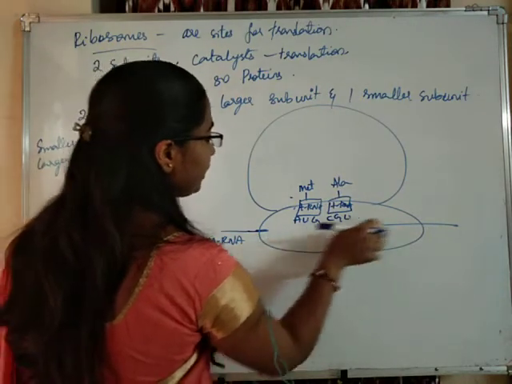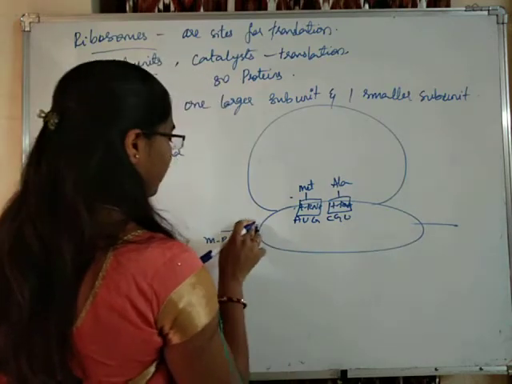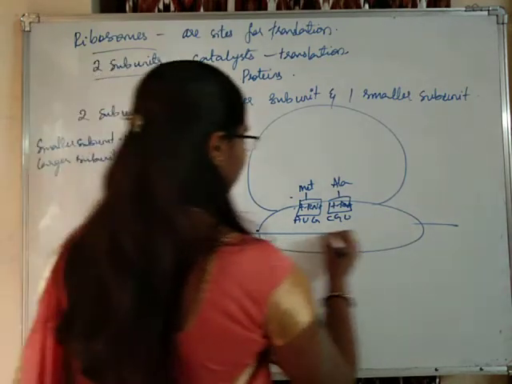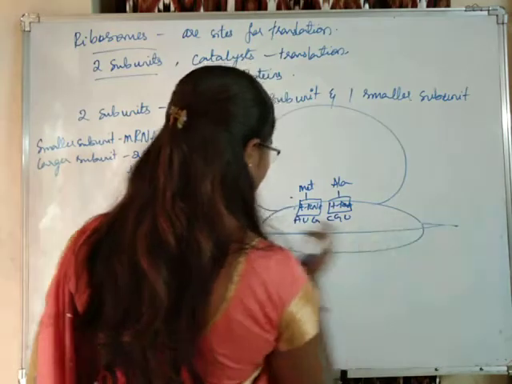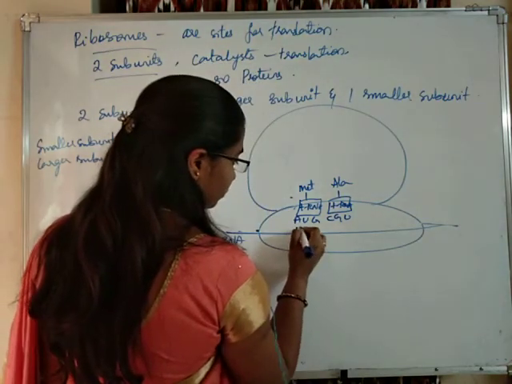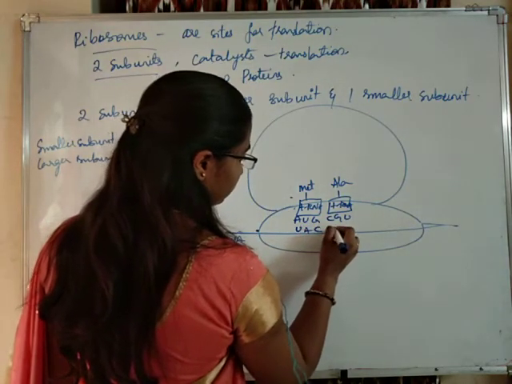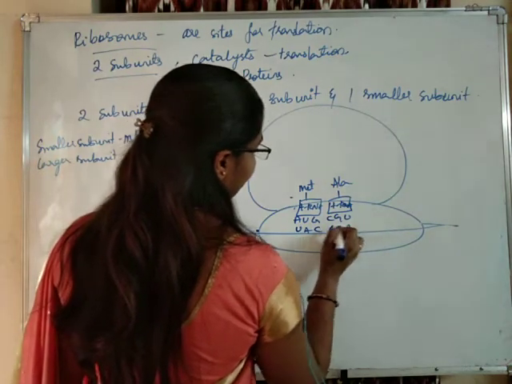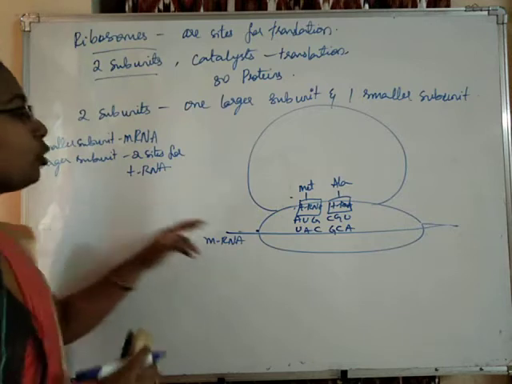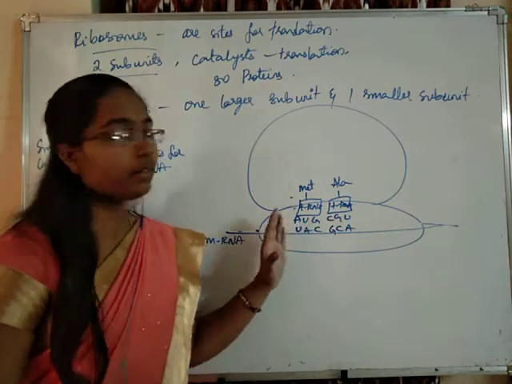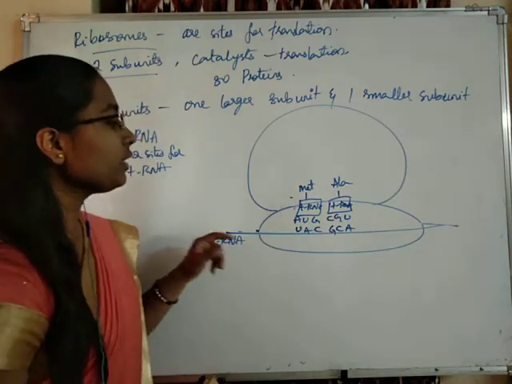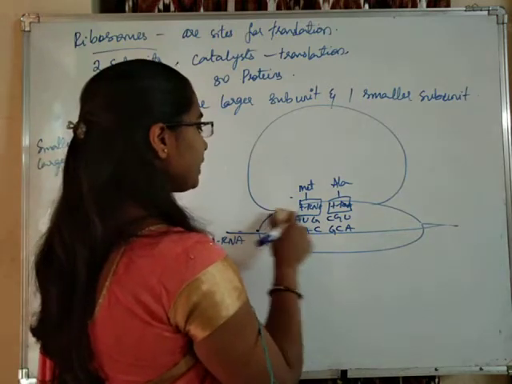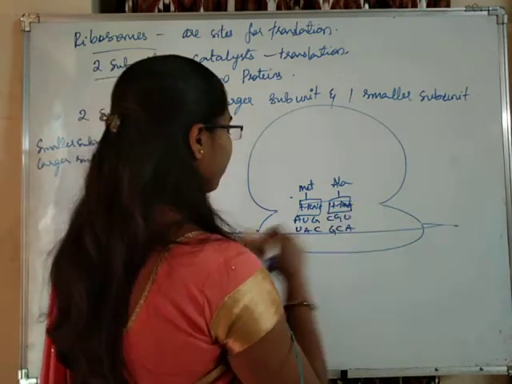Let us write even the codons on the mRNA. In the larger subunit, there will be two binding sites for tRNAs.